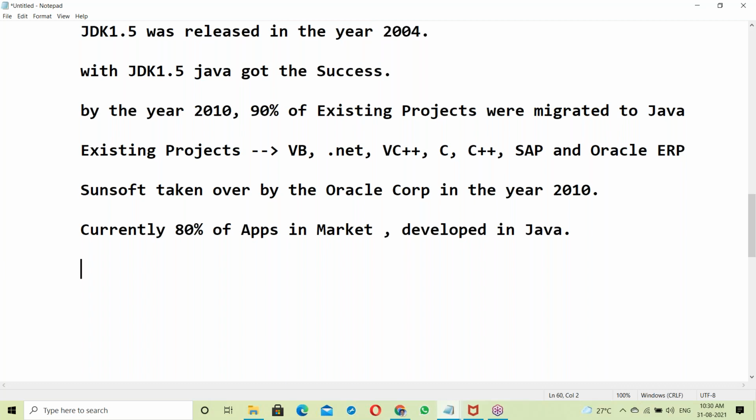That means lakhs of applications. In our daily life, we are using many applications, like Facebook, Twitter and WhatsApp, all developed in Java.